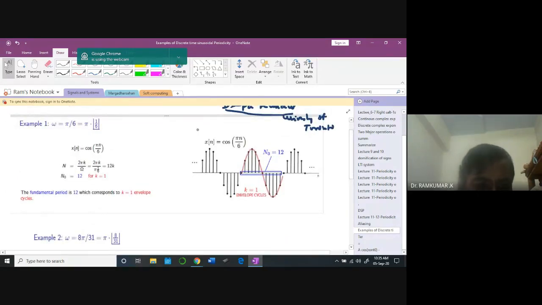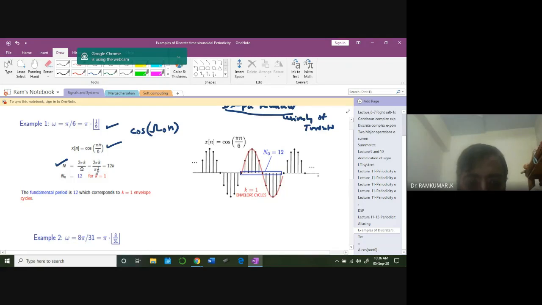Omega equal to pi by 6. So I can write it as pi into 1 by 6. Therefore, this is my signal cos bigger omega n, where this bigger omega is pi by 6. Got it? Therefore, capital N, the samples are going to be 2 pi k by bigger omega, 2 pi k by pi into 1 by 6. Therefore, it's 12k. So for k equal to 1, I can get n naught equal to 12.